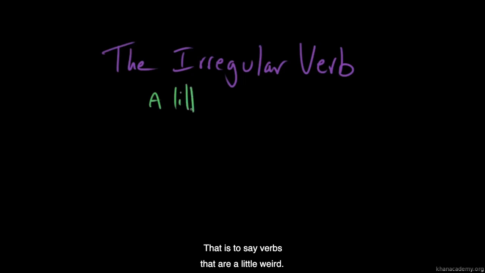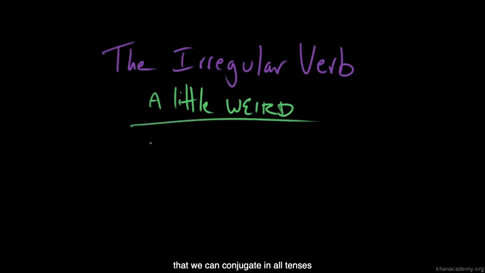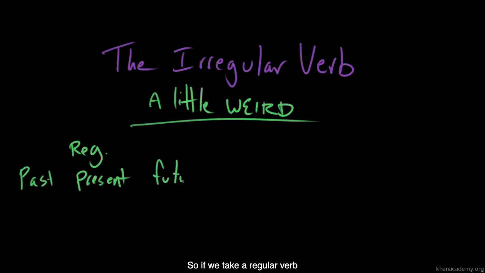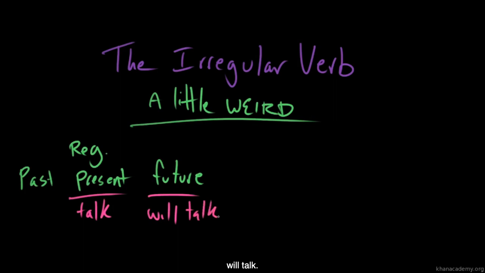That is to say, verbs that are a little weird. You know, we have this idea of a regular verb that we can conjugate in all tenses, and it's just going to behave in a way that we expect. Like, for example, the verb talk. Right? So if we take a regular verb and we put it in the past, the present, and the future, this is what it's going to look like. Present tense, talk. Future tense, will talk. Past tense, talked, with that ed ending.